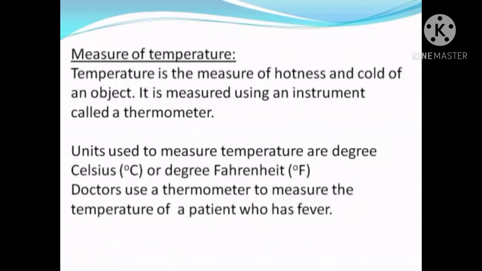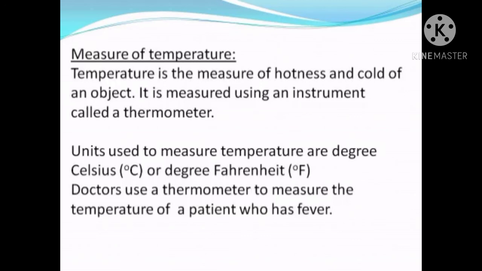And again, for water, as we very clearly know, the boiling point of water is 100 degrees Celsius and the melting point of water is 0 degrees Celsius. So for water and other products we use the Celsius scale, but when it comes to the human body we use the Fahrenheit scale.